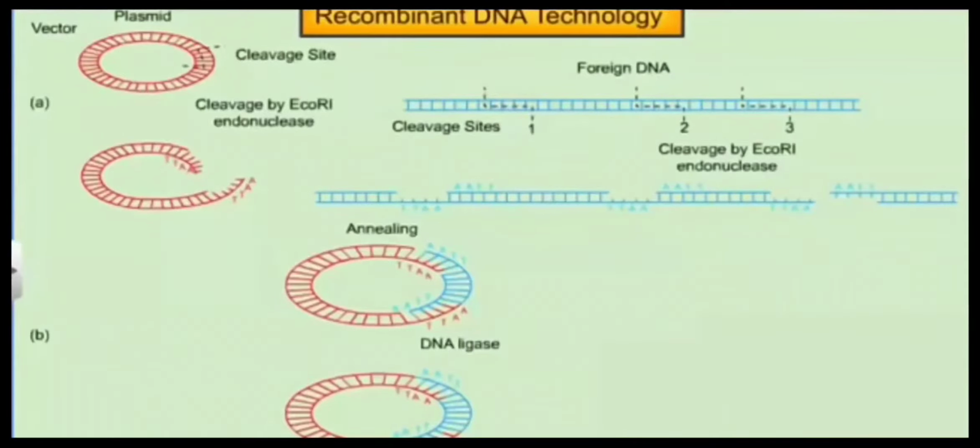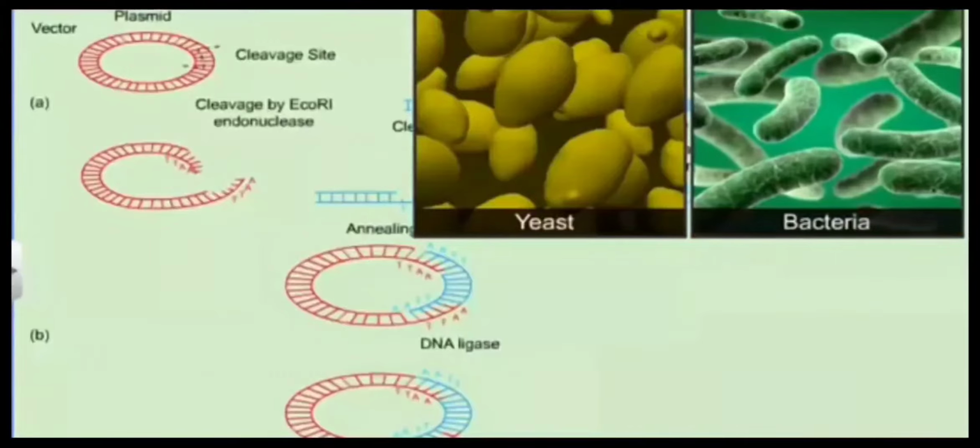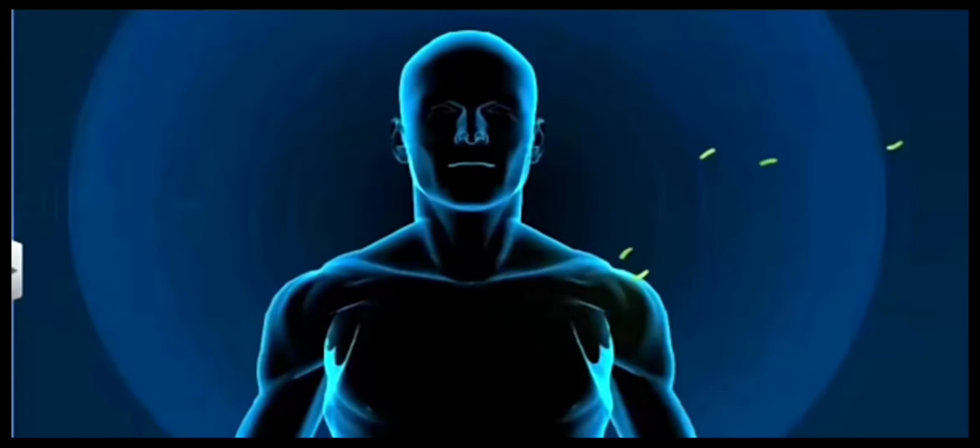Now, with the advancement of genetic engineering or recombinant DNA technology, we can produce a large amount of antibodies, that is monoclonal antibodies and vaccine, with the help of yeast and bacteria.